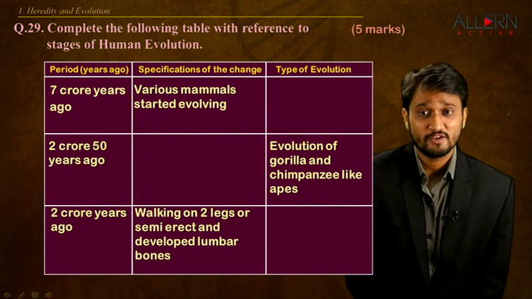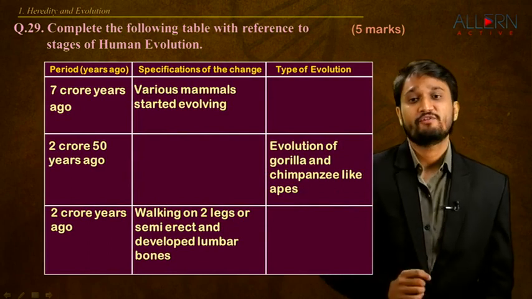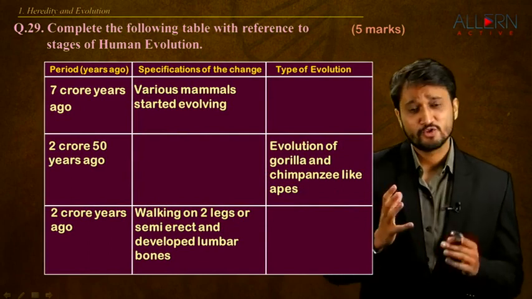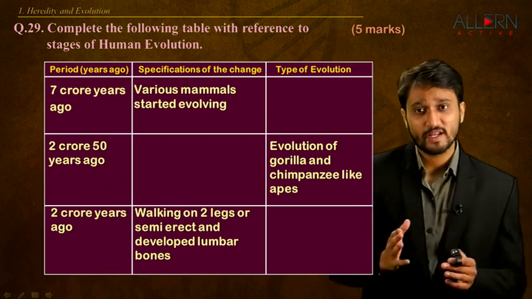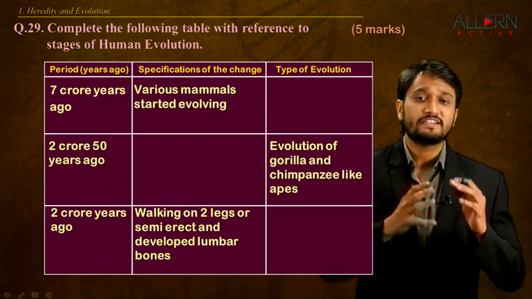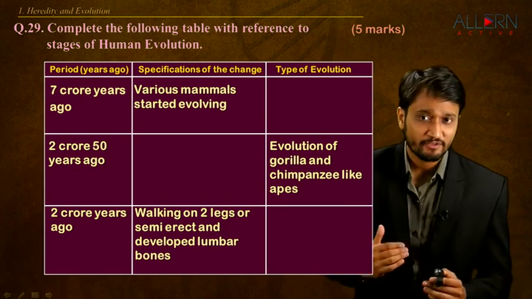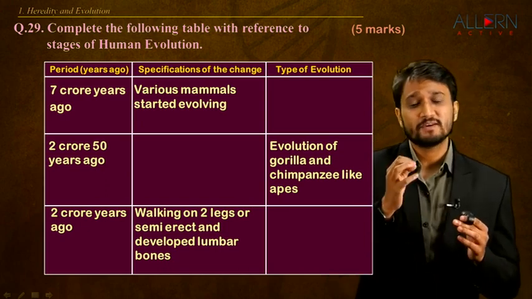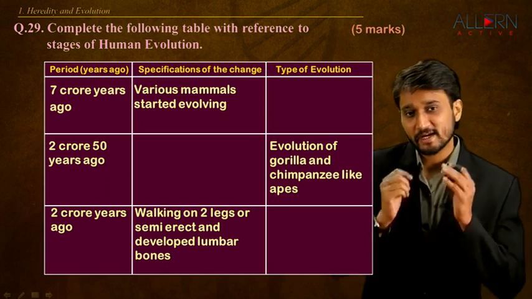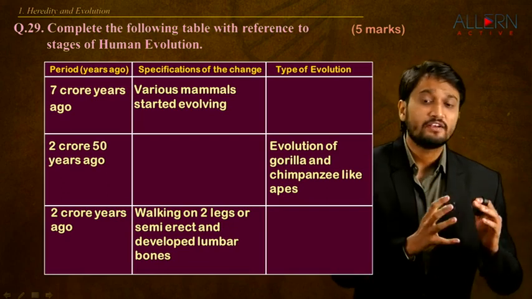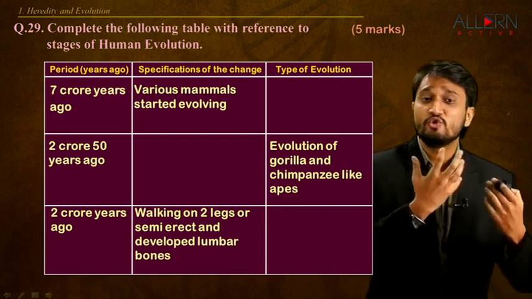So for our next question, we need to complete the table with reference to the stages of human evolution. We see there are 3 columns in the table. The first column talks about the different time periods of evolution. The second talks about the specific changes that happened in that particular time period. And the third talks about the type of evolution, the type of humans that developed.